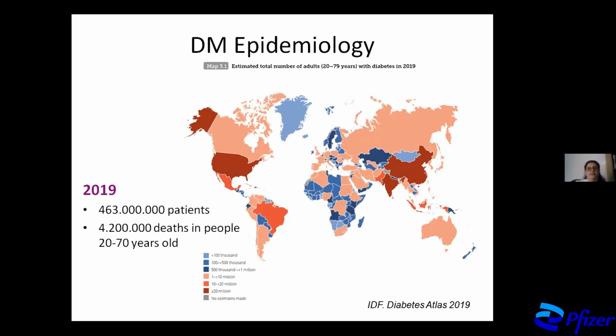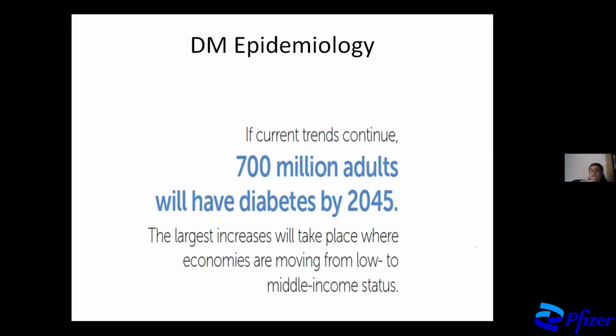So let's see a bit on the epidemiology of diabetes. These are data from 2019, and there are more than 460 million patients with DM around the world. You can see the countries where the prevalence is higher, and more than 4 million deaths in people aged between 20 and 70 years old. And the prevalence is increasing, so we expect to have 700 million adults with diabetes by 2045.